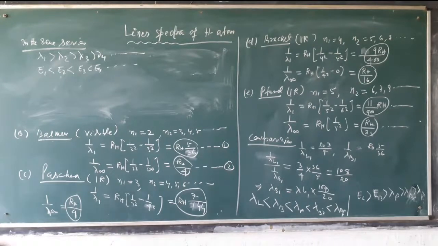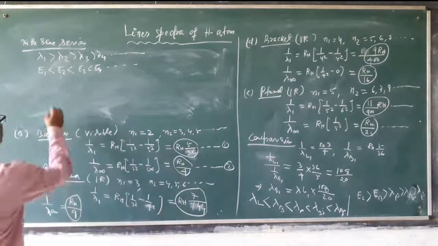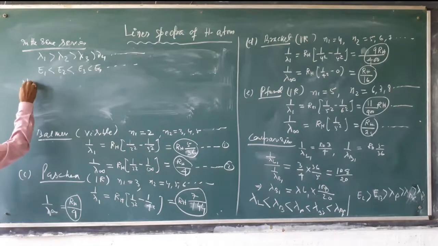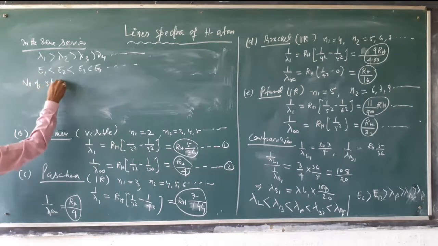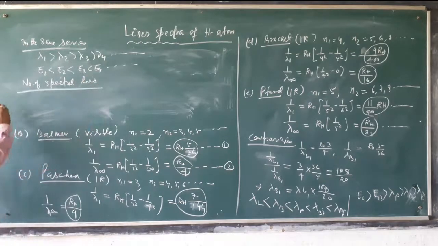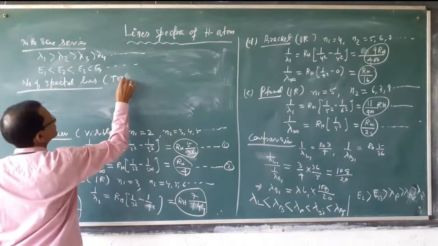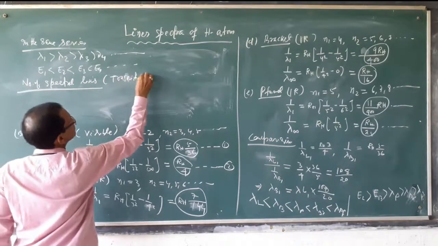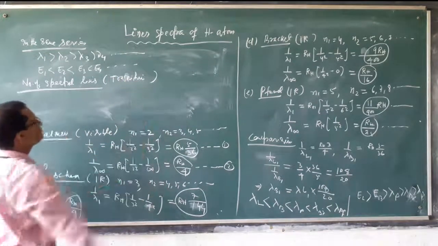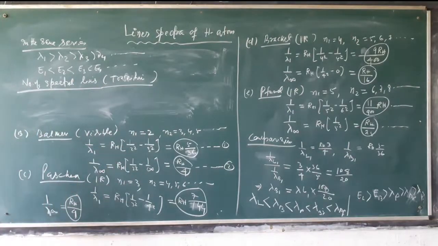Then how many spectral lines are produced during excitation of electron? We will calculate one formula. Let it be number of spectral lines, that means number of transitions. That is an important formula.